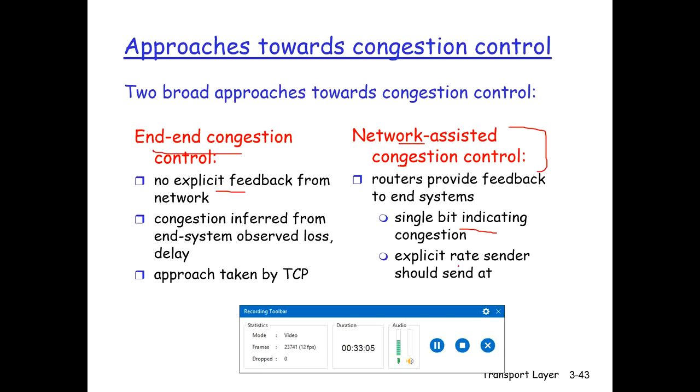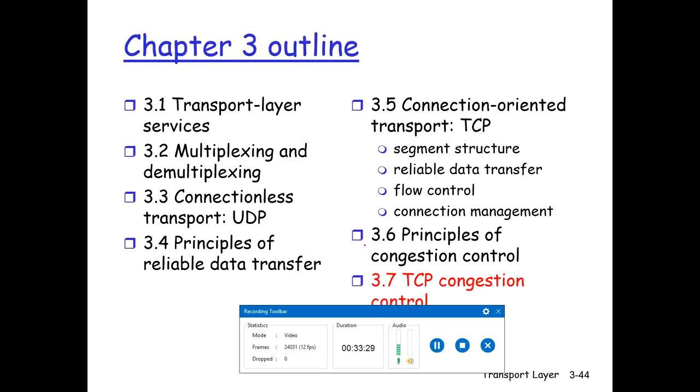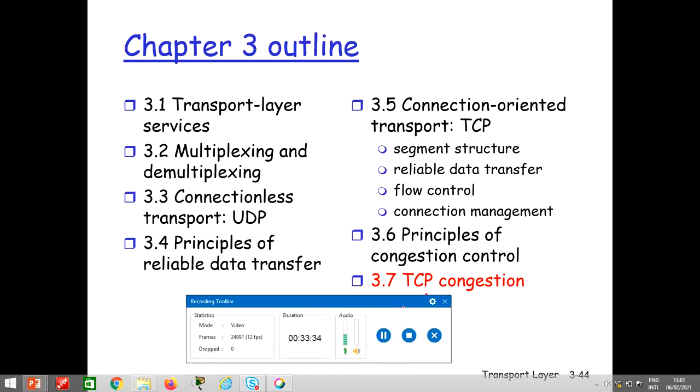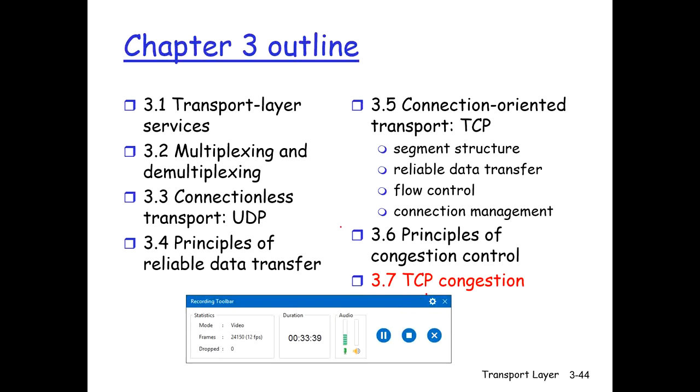a sender should send at, and this approach is used in the ATM available bitrate congestion control. So this approach was also taken in the early IBM systems, and it was proposed for the TCP/IP networks. Alright, so let's now move ahead. Let's talk more about the TCP congestion control here. So those were the two approaches that we can take for handling the congestion control.